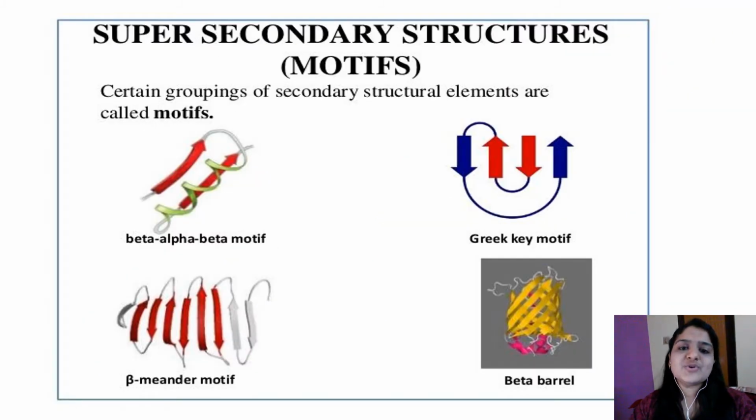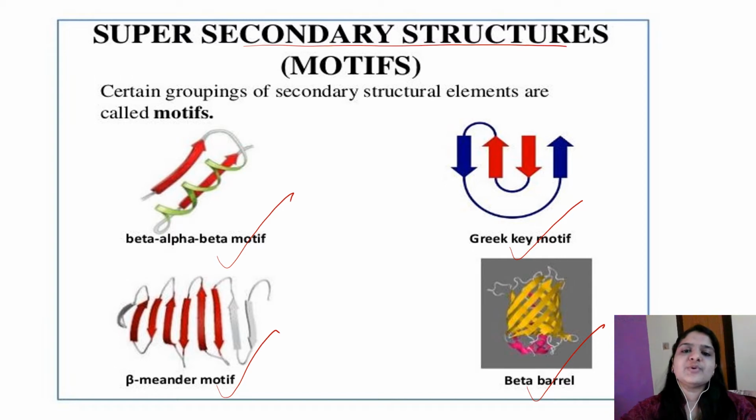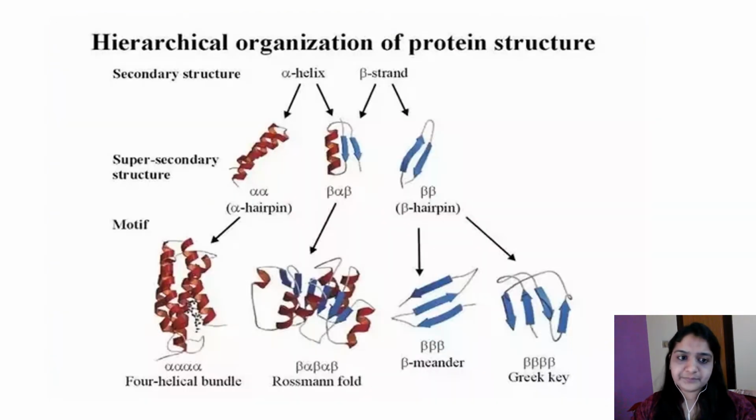Now the examples for super secondary structures. Super secondary structure means that secondary structural elements join to form it. Examples are the beta alpha beta motif, Greek key motif, beta meander motif, and beta barrels. This is a grouping of secondary structural elements, and these are called motifs. You should remember these examples: beta alpha beta motif, Greek key motif, beta meander motif, and beta barrel.